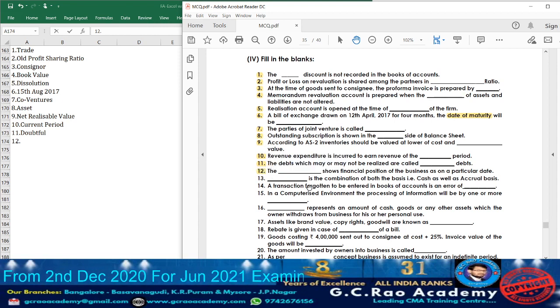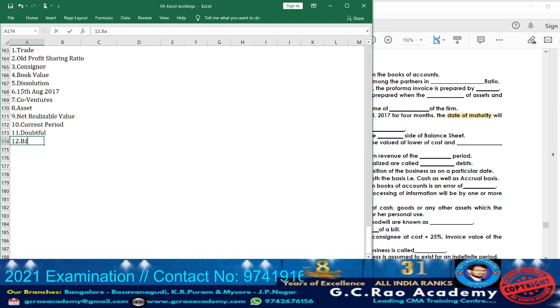Now moving on to question 12. The dash shows financial position of the business as on the particular date. Usually which statement is going to show the financial position of the business? Balance sheet. So accordingly take down balance sheet.